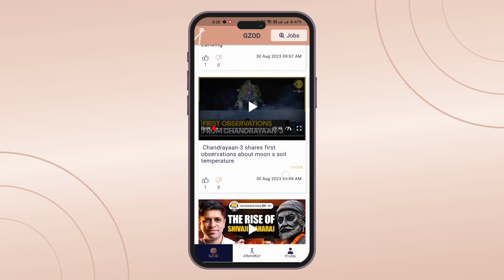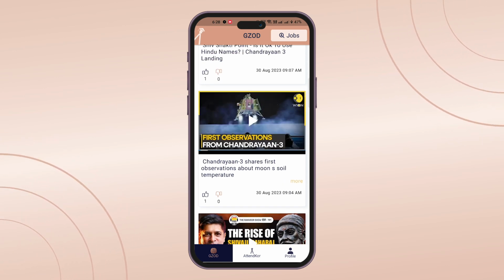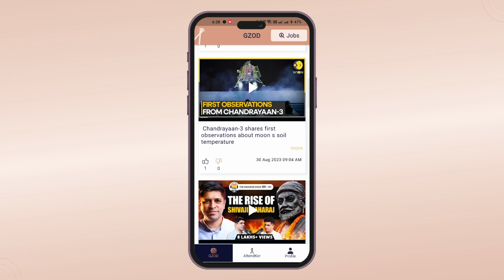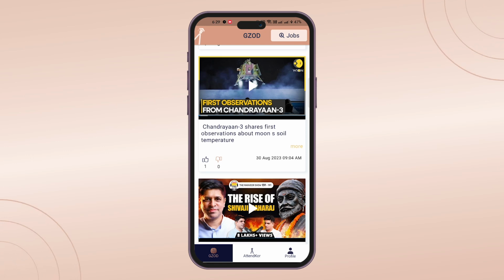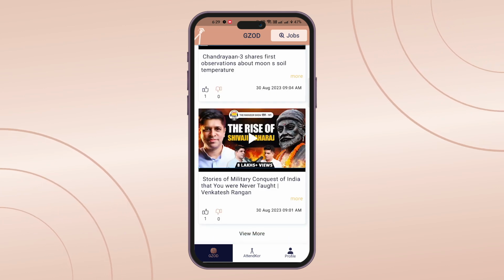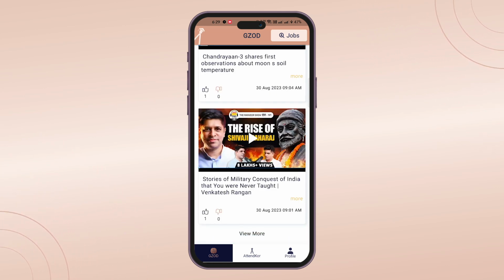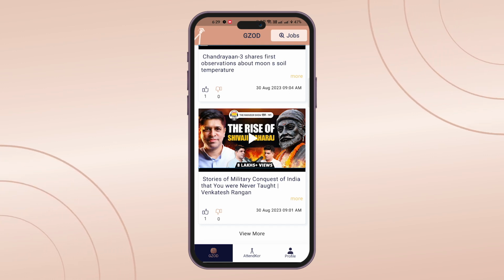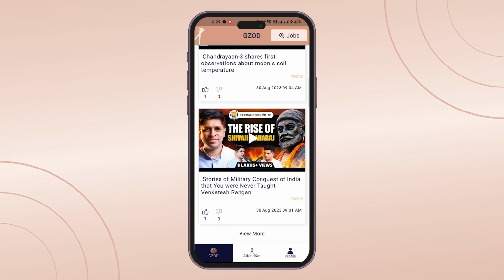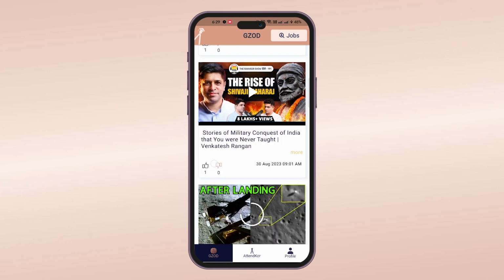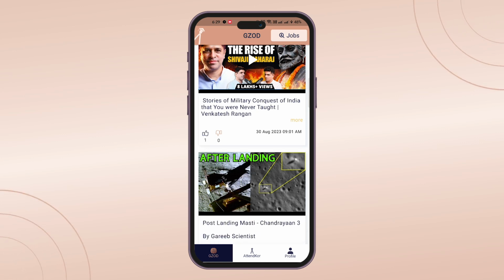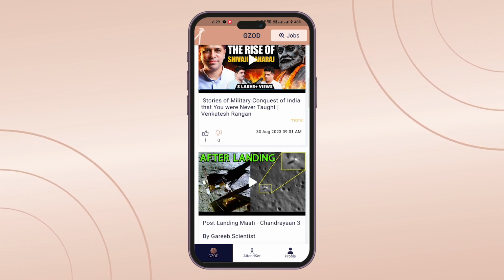So this is the main objective and the challenge that it can ease out and make simple. As you start scrolling down, you will encounter the View More option. Its purpose is to reduce the viewing time of Gzod by limiting the number of latest posts visible. If you want to view older posts, you can simply tap on View More to load the set of older posts. This keeps the student focused on recent posts, and by reducing the loading time, users are more likely to